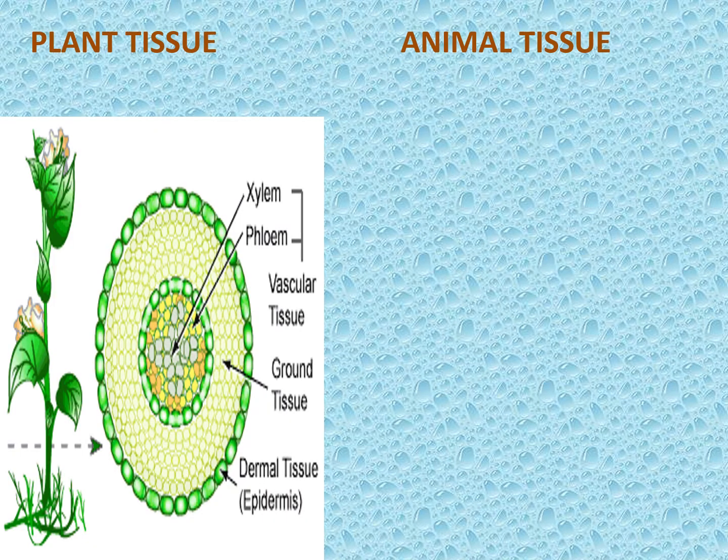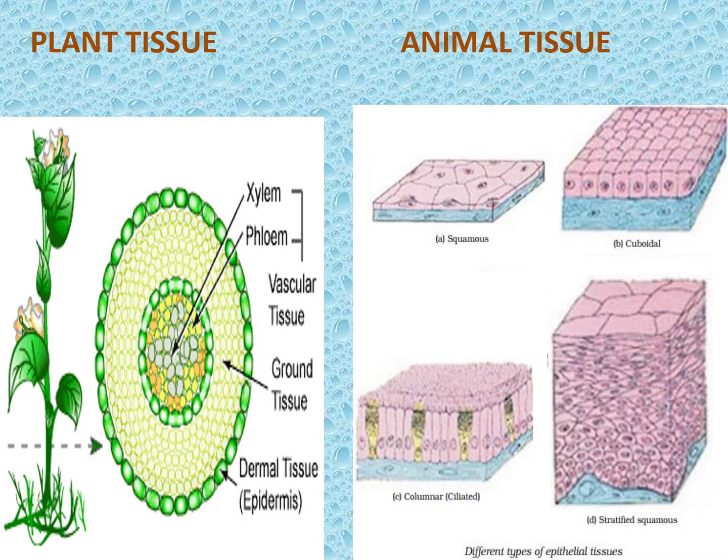Let's see a plant tissue. In the diagram, you can see the picture when we are taking a section in the lab. You can see the different tissues. Epidermis, that is dermal tissue. Ground tissue, vascular tissue. Vascular tissue is meant for conduction of water, that is xylem, and conduction of food, that is phloem. Now, animal tissue, I have given different types of epithelial tissues.